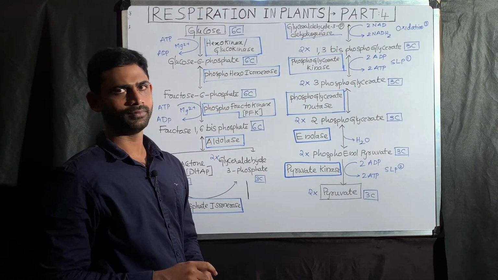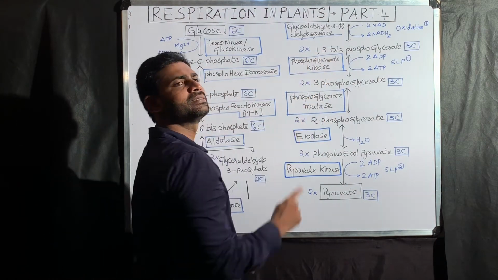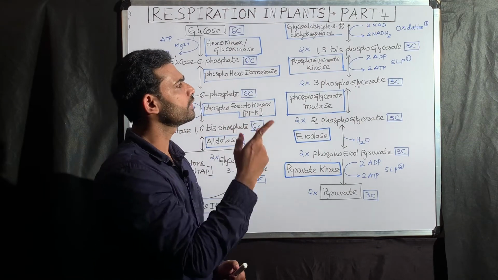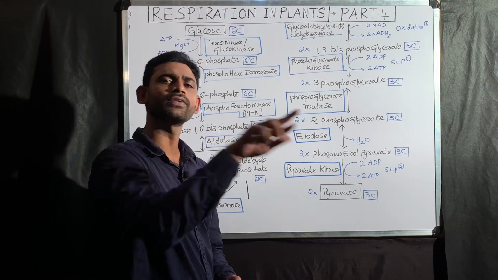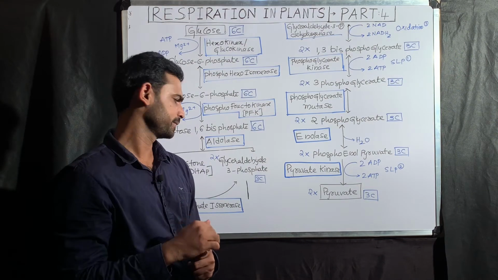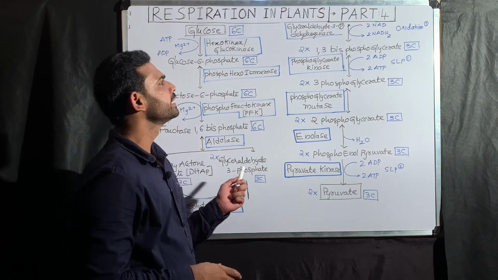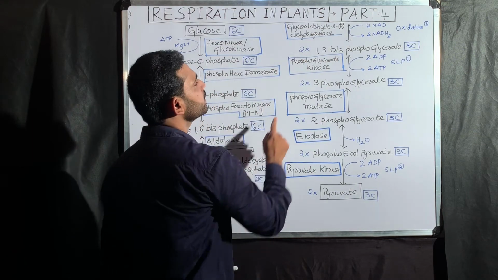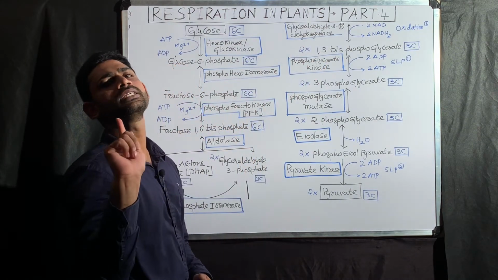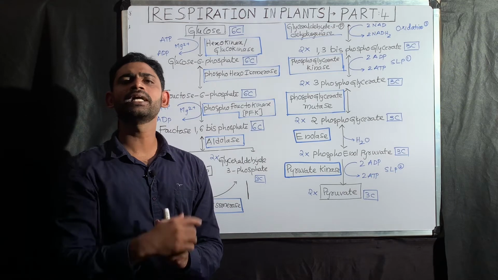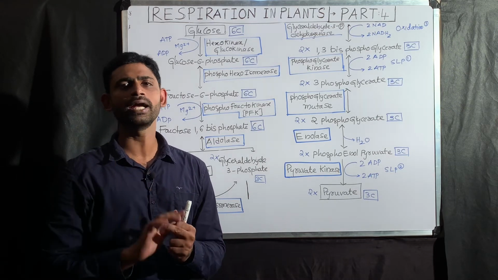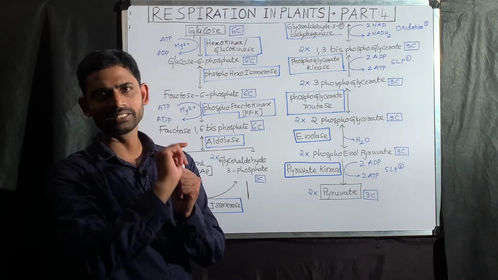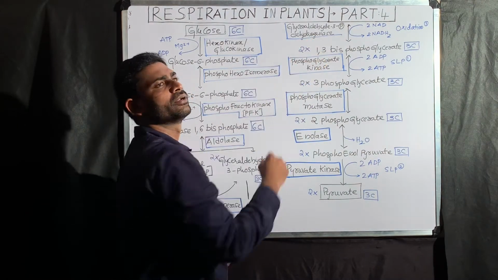Now, 2 molecules of glyceraldehyde 3-phosphate convert into 2 molecules of 1,3-bisphosphoglycerate. Here also see, I use bis instead of di. Why? Because the 2 phosphates attach to 2 different carbons. That is why we have to use bis. This reaction is mediated by the enzyme glyceraldehyde 3-phosphate dehydrogenase. What is the meaning of dehydrogenase? Removing of hydrogen.